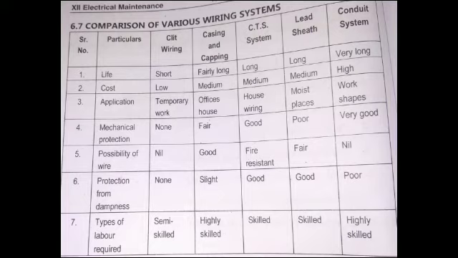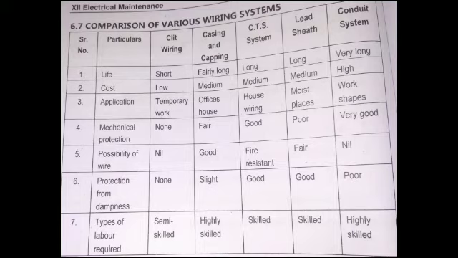Now mechanical protection. In cleat wiring, there is no mechanical protection provided. Casing and capping, the mechanical protection is fair, that is medium, not so good, not so bad. Now moving to the CTS system, the mechanical protection is good. Lead sheathed, mechanical protection is poor. And in conduit, it is very good. So the mechanical protection provided in the conduit system is very good compared to all other systems.